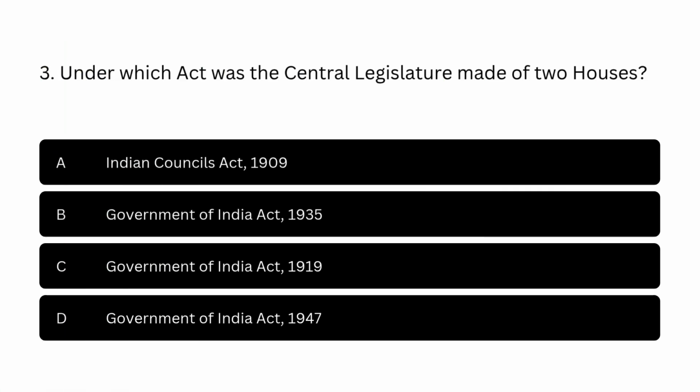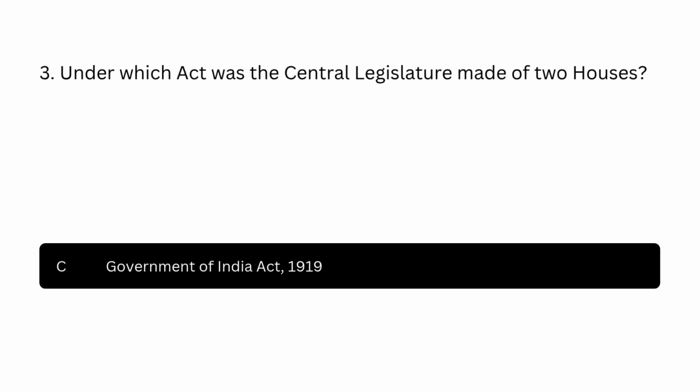Question number 3. Under which act was the central legislature made of two houses? Option A. Indian Councils Act, 1909. Option B. Government of India Act, 1935. Option C. Government of India Act, 1919. Option D. Government of India Act, 1947. The correct answer is option C. Government of India Act, 1919.